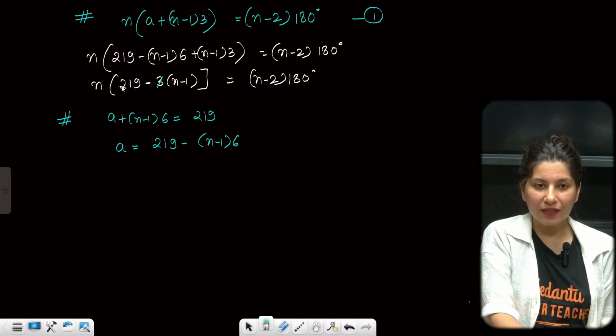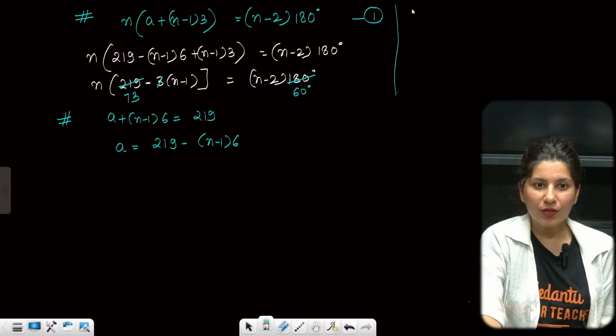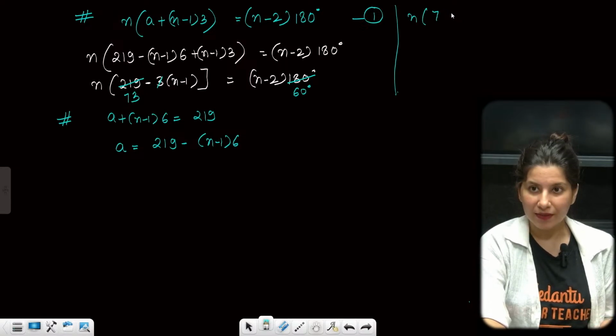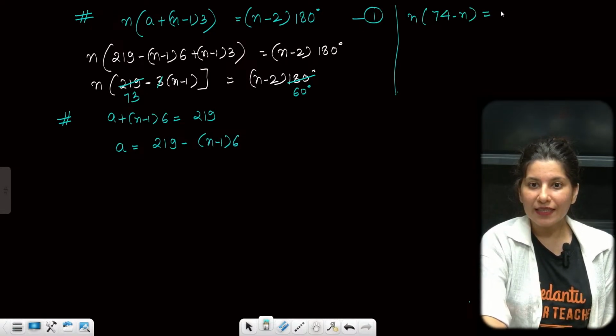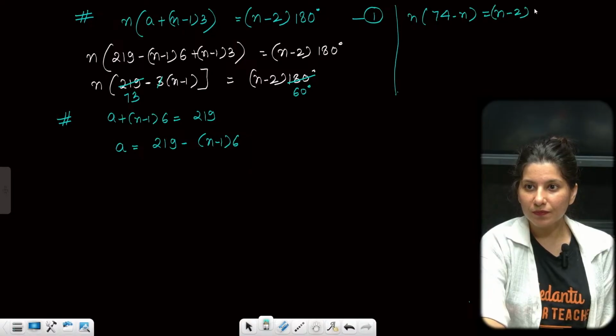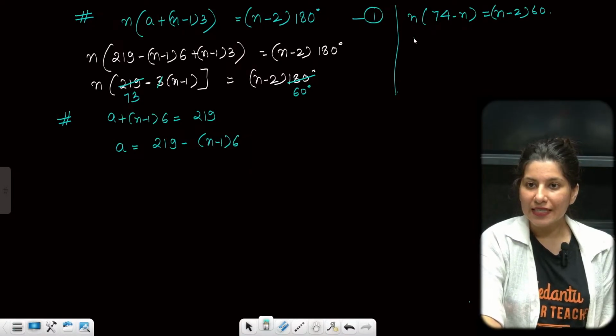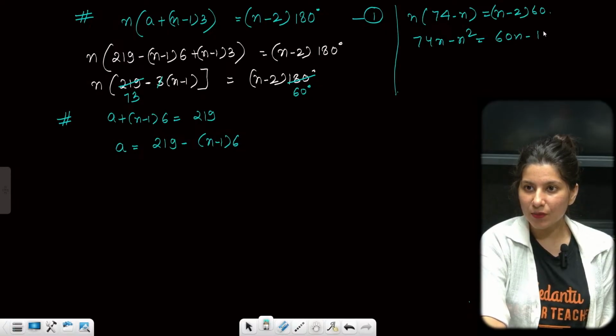I can see that 3 ones are 3, 3 sevens are 21, 3 threes are 9 and 3 sixes are 18. So now one more thing I can see, this is 73 minus n plus, so 74 minus n. I can see a quadratic equation now. Solve: 74n minus n square equals 60n minus 120.